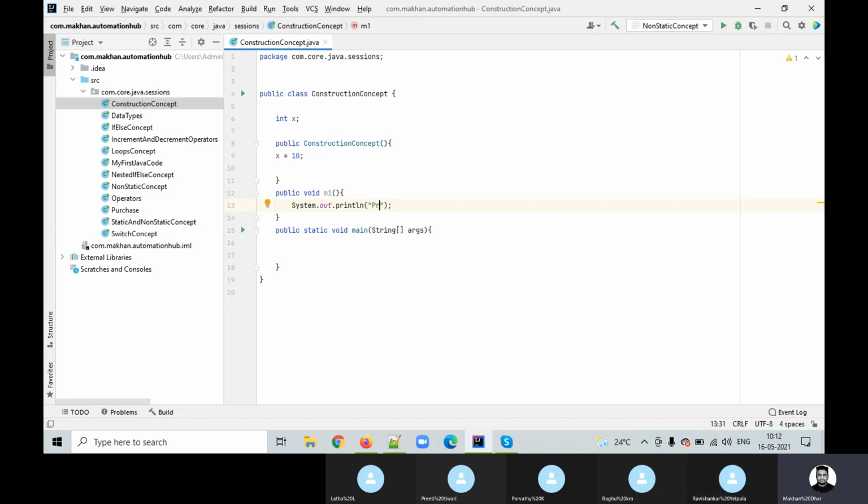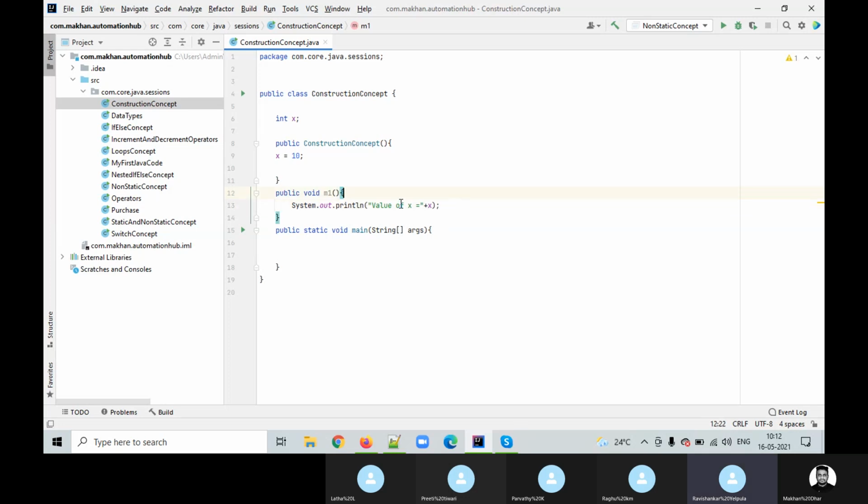Just write the value of x. Value of x plus x. Print the value of x. That's it. Print it. Okay, done.